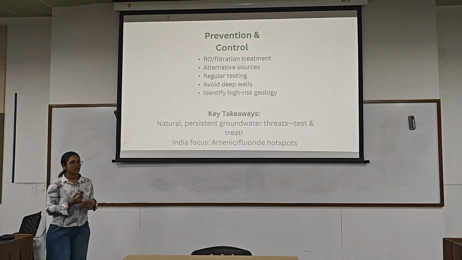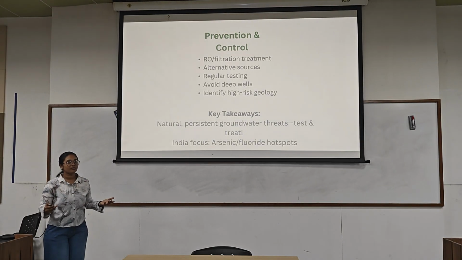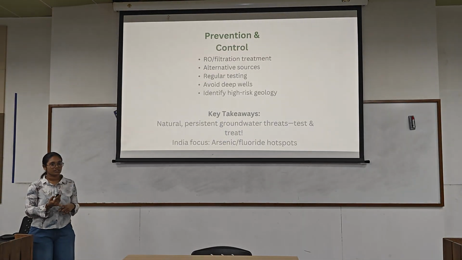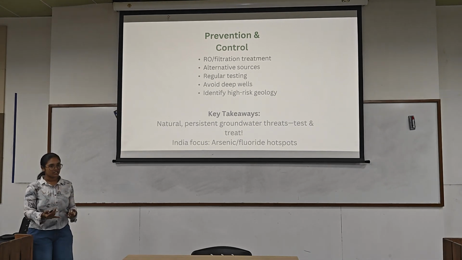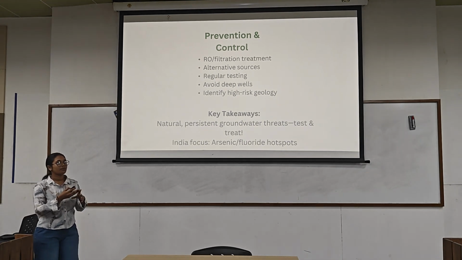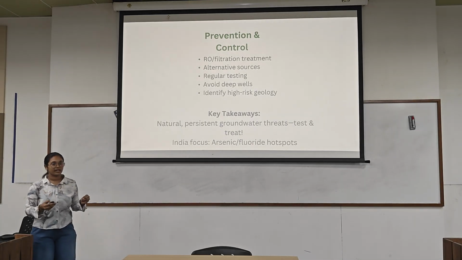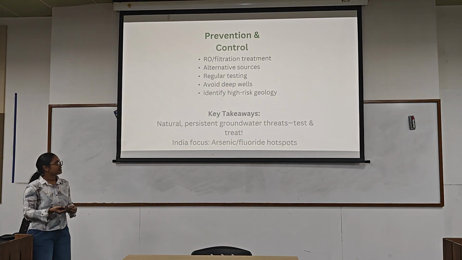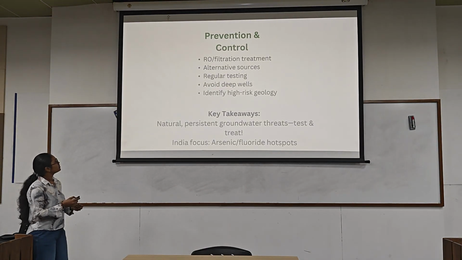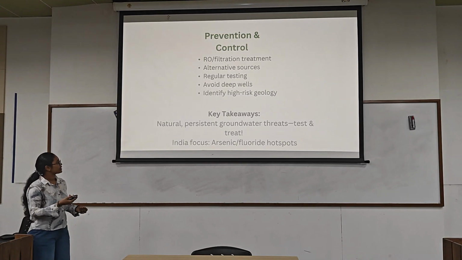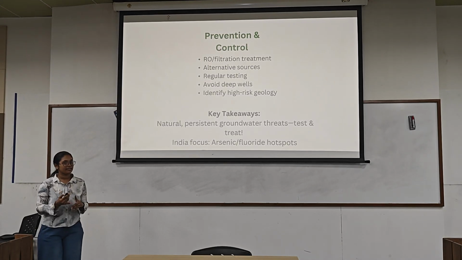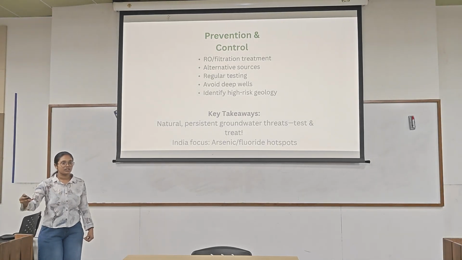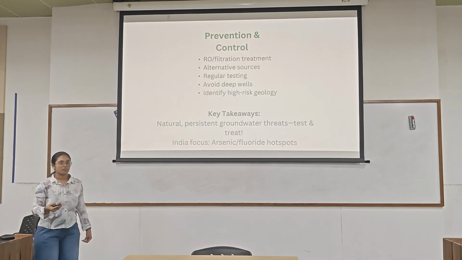How can we prevent this? We cannot prevent or control it totally, but to some extent we can control it by using reverse osmosis, as we already discussed, and some filtration techniques as well. For villages, we usually use plants, as we are using right now, due to cost efficiency. Then we find alternative sources of drinking water and avoid deep wells which are highly concentrated. We have to test and treat the water frequently, so that we can identify the areas, not use them, and treat the water properly.